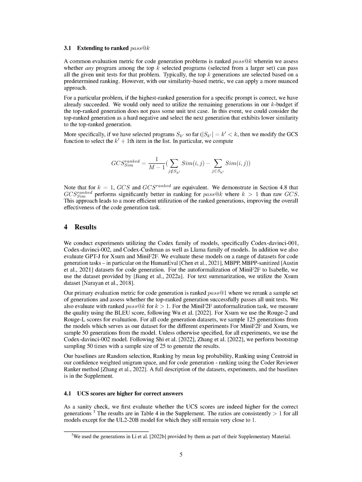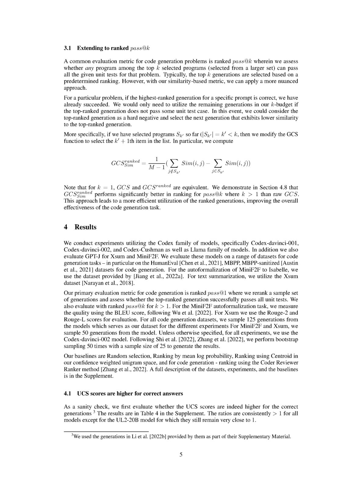Section Summary. In this section, the authors discuss the extension of the evaluation metric for code generation problems to ranked pass at k. They propose a similarity-based approach where the top-ranked generation is considered correct, and only if it fails some unit test cases, the next generation with lower similarity is selected. This approach improves the efficiency and effectiveness of the code generation task. The authors also provide details about the models, datasets, and evaluation metrics used in their experiments.